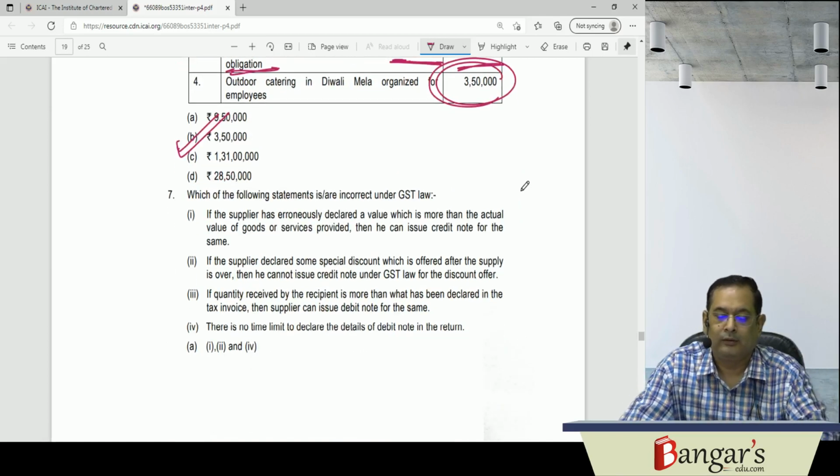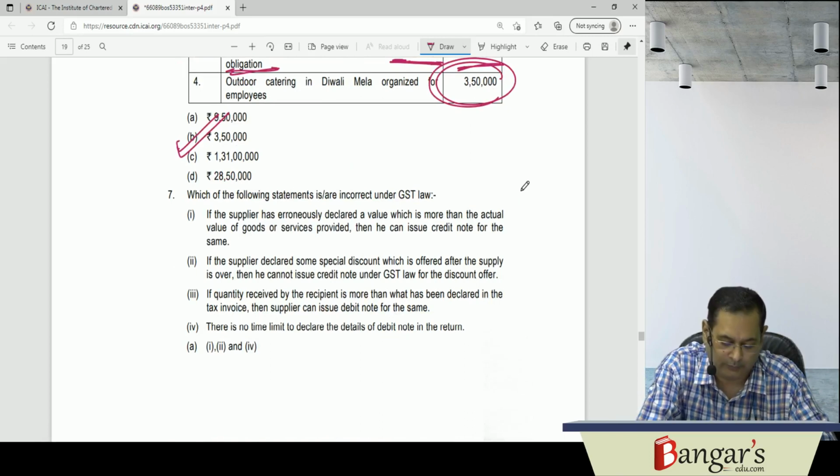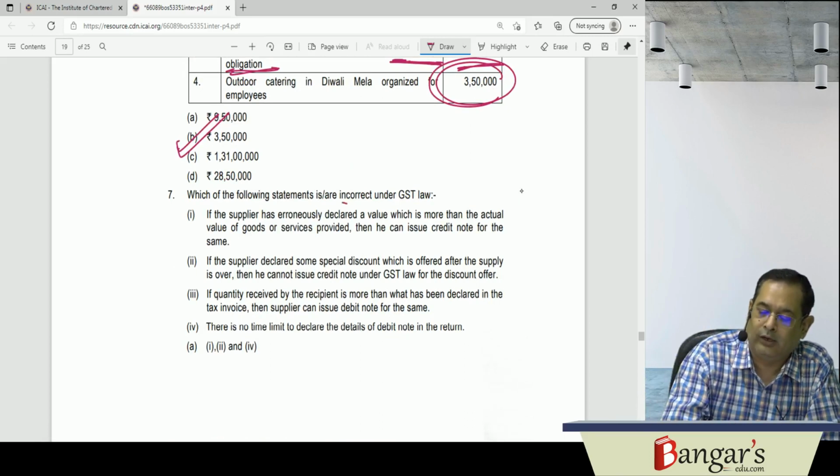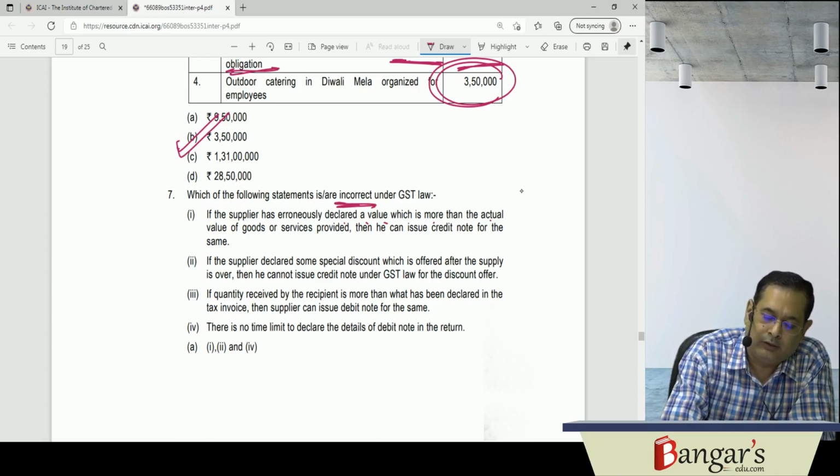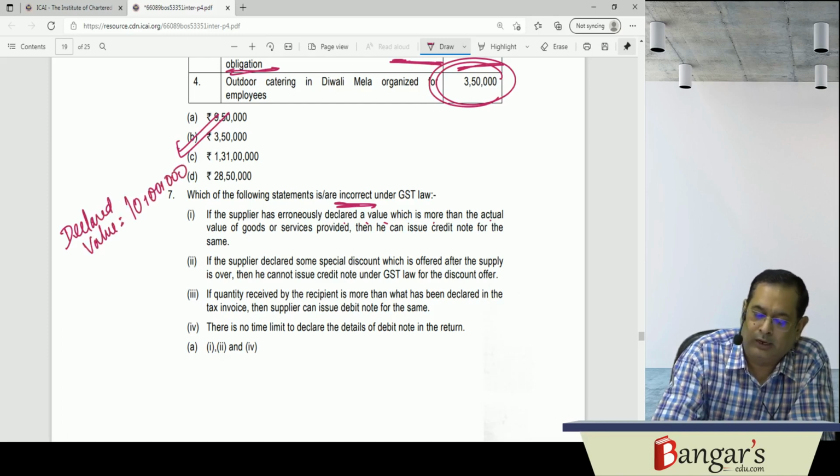Then which of the following statements are incorrect under GST law? If the supplier has erroneously declared a value which is more than the actual value, say erroneously declared value 10 lakhs and actual value 5 lakhs.